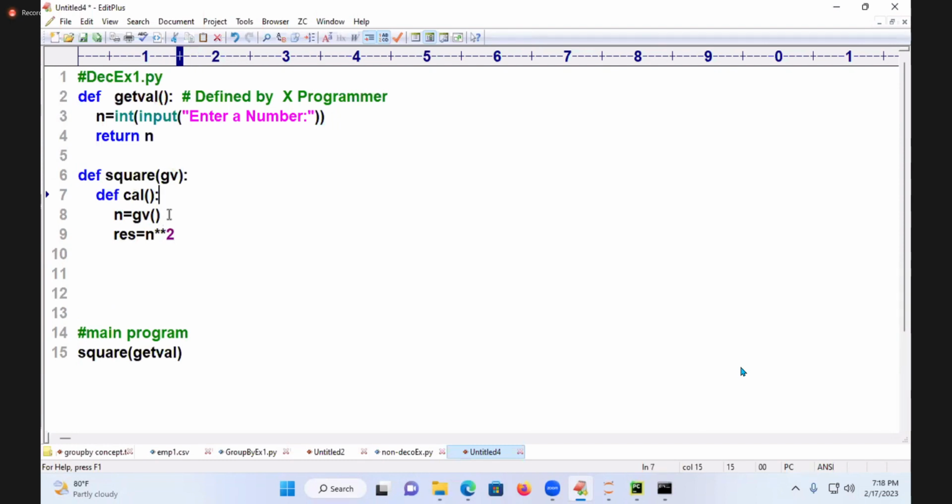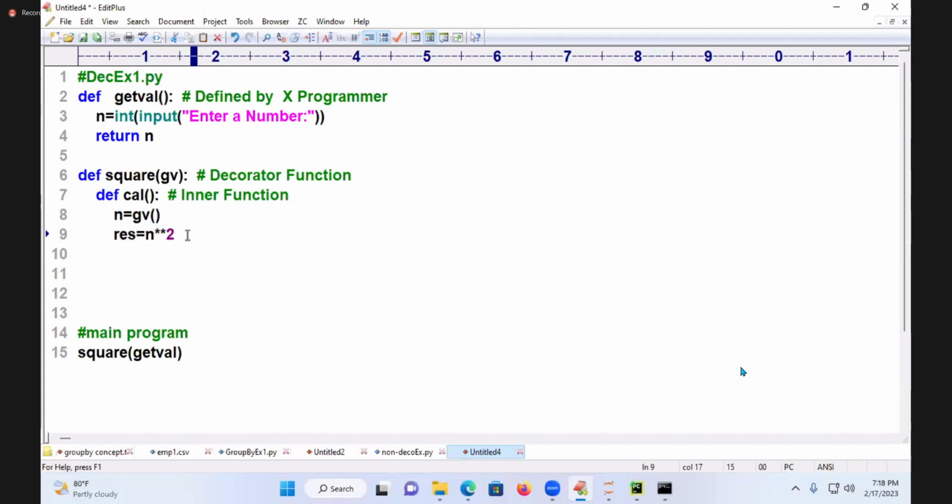What is this inner function called? Inner function. And what is this outer function called? The decorator function. What is the decorator function doing? It is providing additional processing capability to the normal result of the normal function.